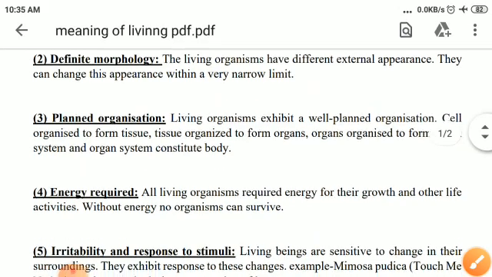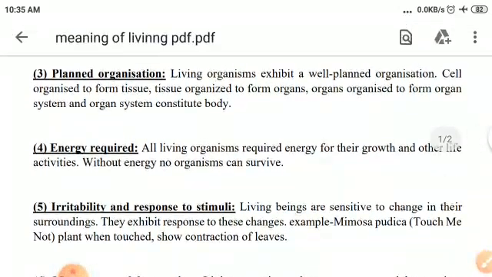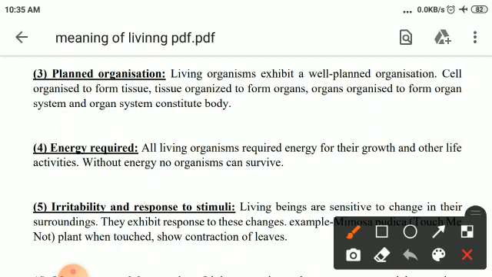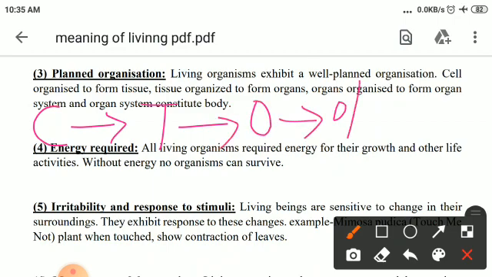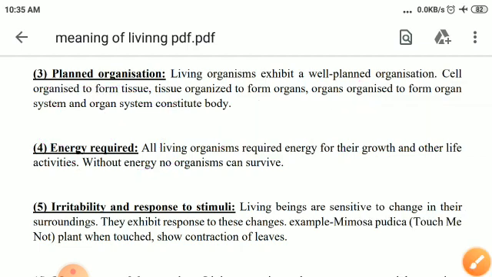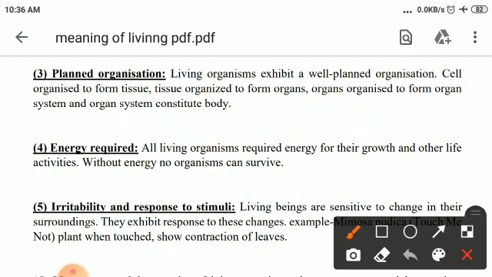Now, well planned organization. We know that living organisms exhibit a well planned organization. How? Cells are organized to form tissue, tissue is organized to form organ, organ is organized to form organ system, and organ system is organized to form the body of a living being. This is a planned, systematic organization. Each and every living organism has a definite planned organization.